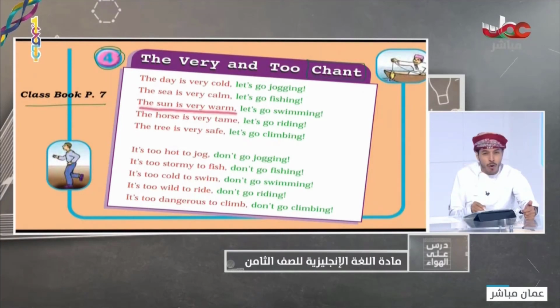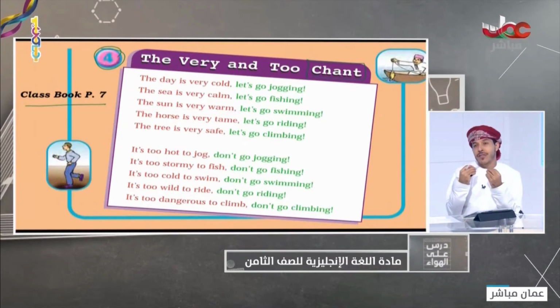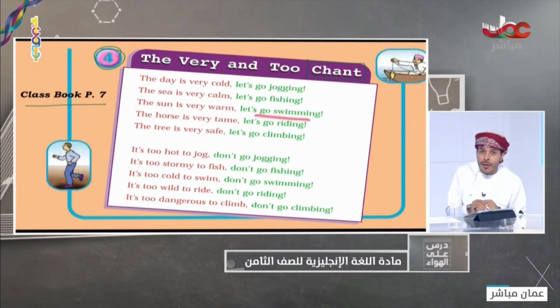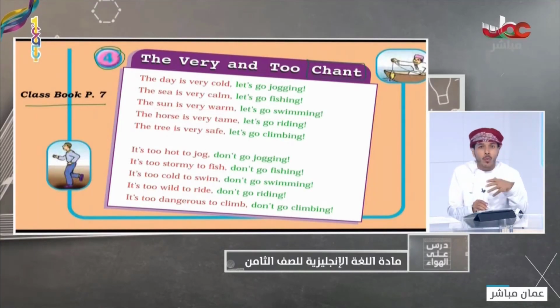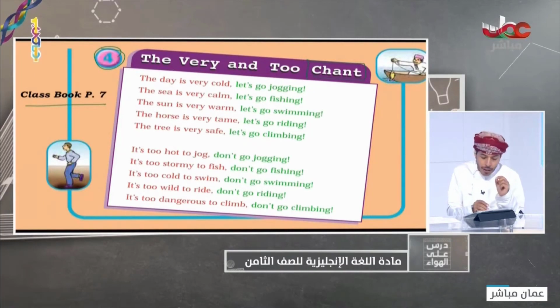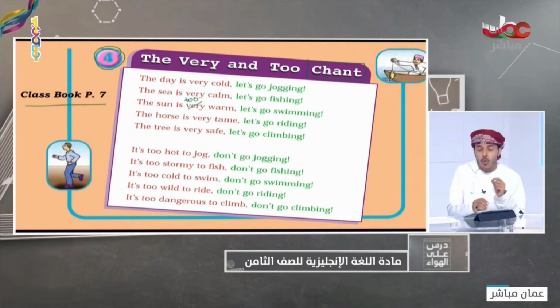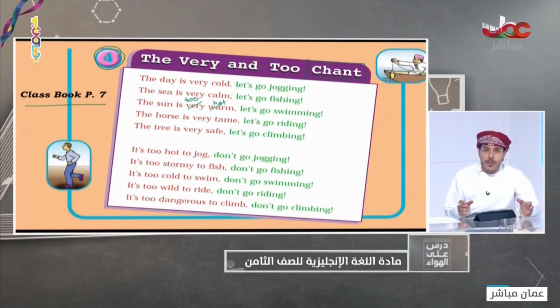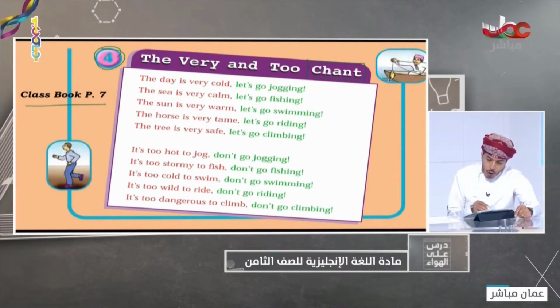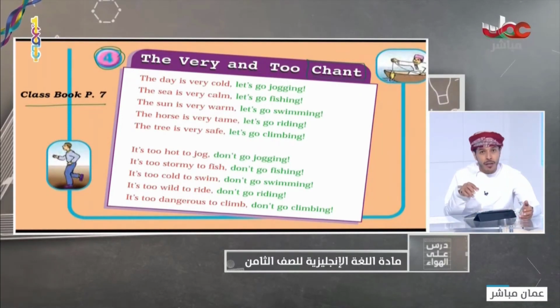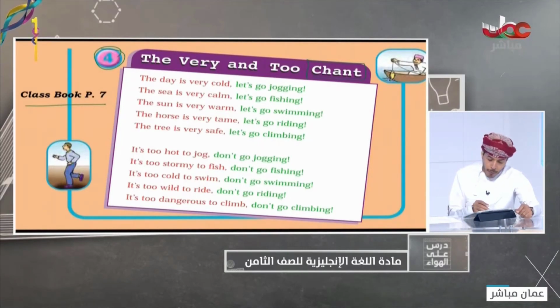The sun is very warm. It's warm, but it's positive, you know. So we can go swimming. Okay, we can go swimming. We can play football, for example. The sun is very warm, but we can play. We can swim. But if I change this one from the sun is very warm into the sun is too warm or too hot, of course, the meaning will change. The horse is very tame. Let's go riding. The tree is very safe. Let's go climbing. Okay? But look at these adjectives with too, of course.